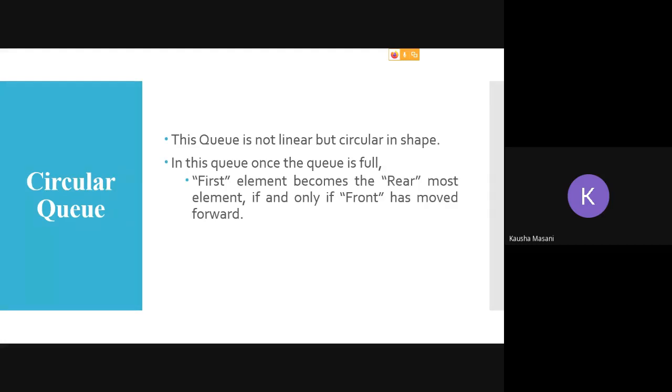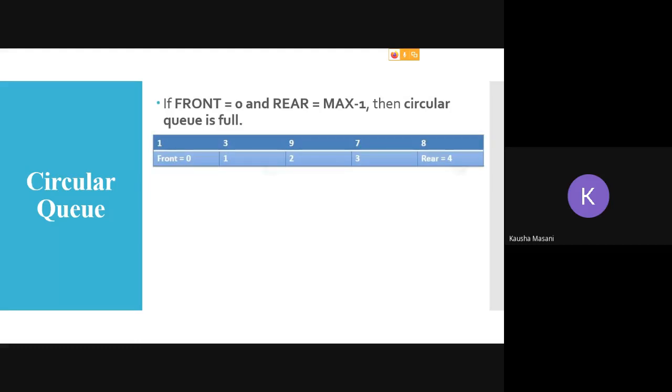So you can say that there is space to insert new elements, and then only you can reset your rear back to 0. Now, to reset that rear from max minus 1 back to 0, you are going to make use of your modulo function. Okay? So, it will be rear plus 1 modulo max size. That is what you are going to use.